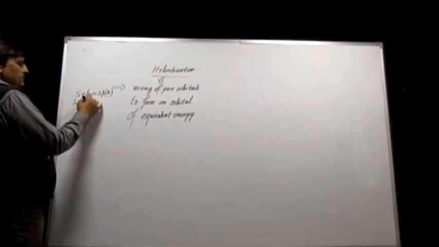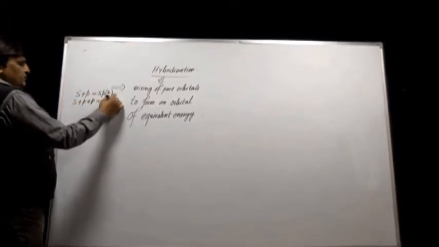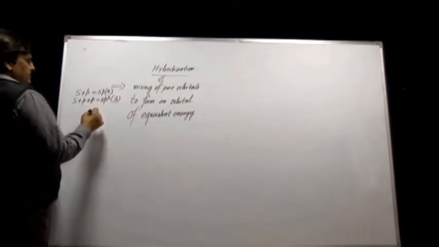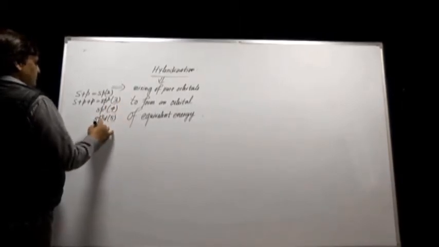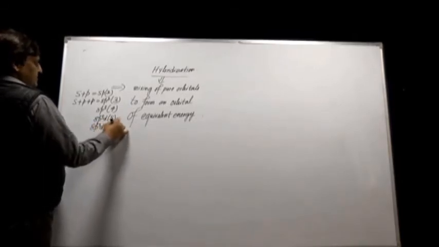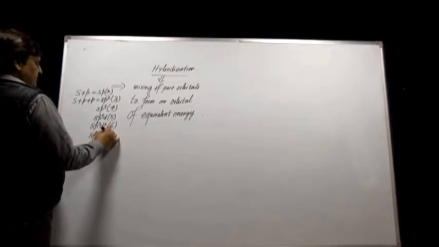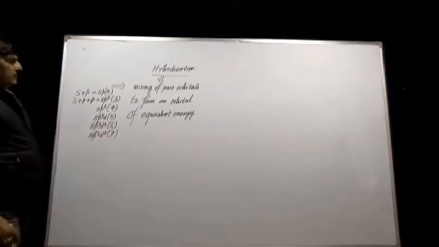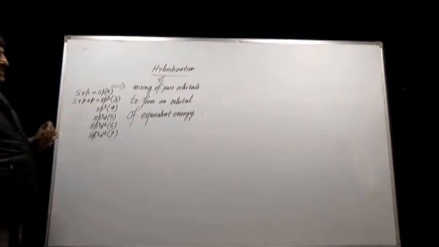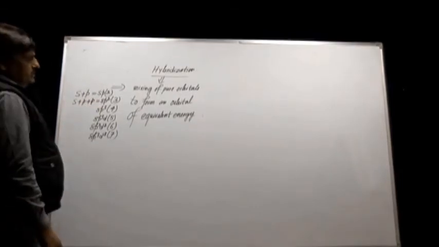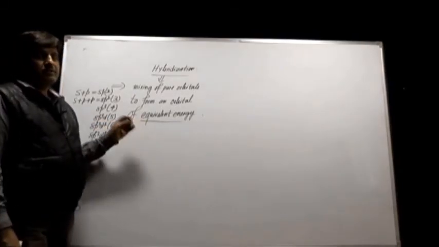One s and two p will form sp2, that is 3 orbitals. Just like that, for sp3 the total number of orbitals hybridized is 4, sp3d that is 5, sp3d2 that is equal to 6, sp3d3 that is equal to 7. S has maximum 1 orbital, P has maximum 3 orbitals, D may be 5 and F may be 7. But in spite of knowing this particular definition and all these things, the questions asked in entrance exams are not solved, because we have to know some special tips regarding hybridization.